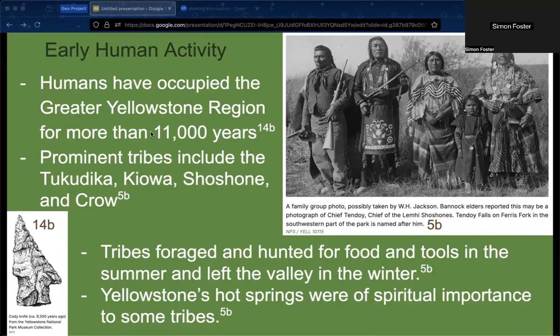Yellowstone's obsidian was ideal for tool making, such as knives and spearheads like these. While the summer was ideal, the winters in the area were harsh, so it was common for tribes to leave and return when it was warm again. Further, Yellowstone's hot springs were spiritually important for some tribes who used the sites for ceremonial and medicinal purposes. Some geologic features have even been named after prominent native figures. This photo reportedly shows Chief Tendoy, after whom Tendoy Falls are named.